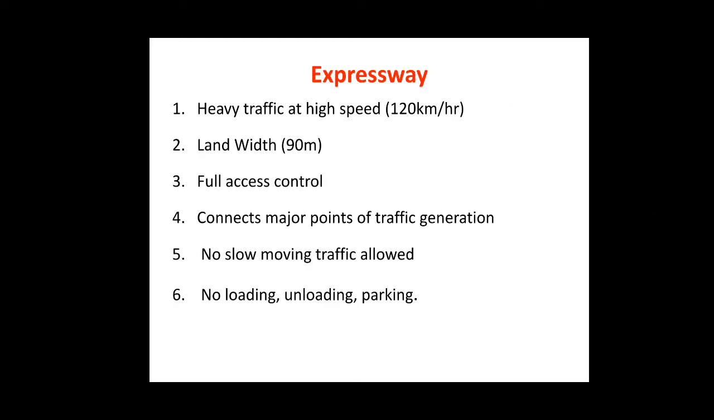First, the expressways. The expressways are the roads with very heavy traffic with the movement speed of vehicles at high speed with a range of 120 km per hour, and the lane width of this expressway is about 90 meters. They have full access control which connects major points of traffic generation. No slow moving traffic is allowed with provision of the speed lanes, and no loading and unloading or parking is allowed on the expressway. The Pune-Mumbai Expressway is the best example of the expressway.